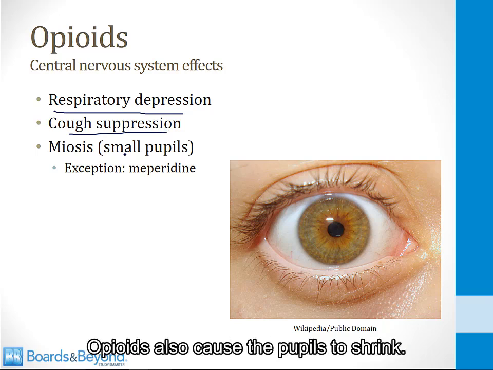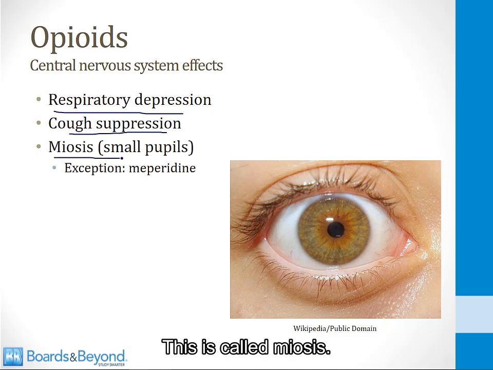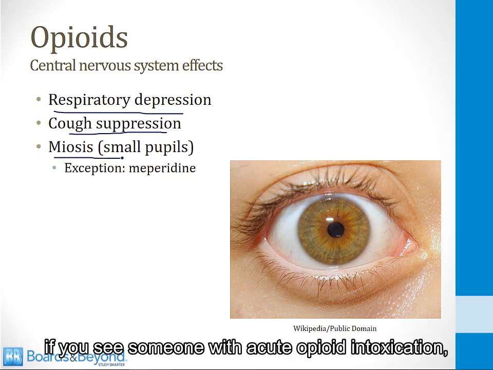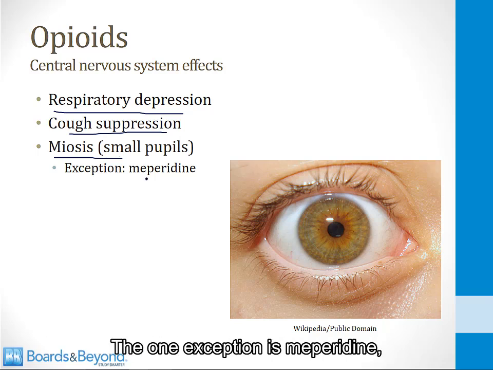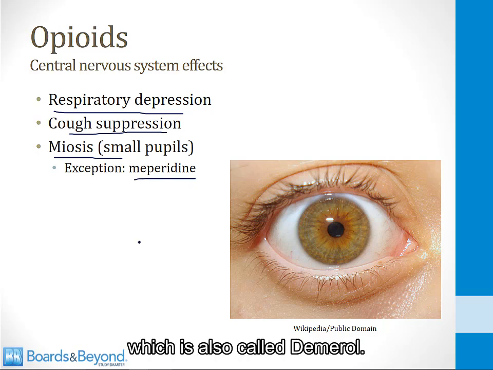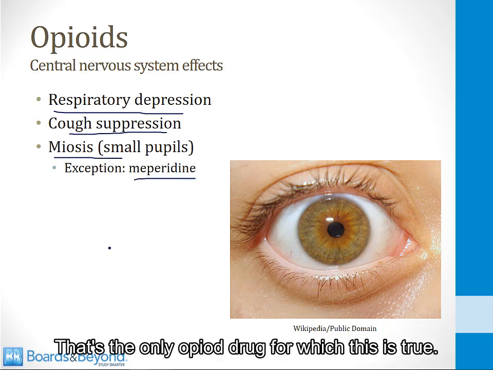Opioids also cause the pupils to shrink. This is called miosis, and for this reason, if you see someone with acute opioid intoxication, they will always have pinpoint pupils. The one exception is meperidine, which is also called Demerol. It does not have the pupil effects. That's the only opioid drug for which this is true.